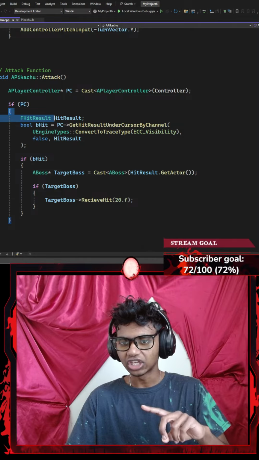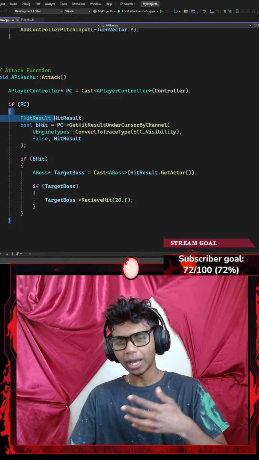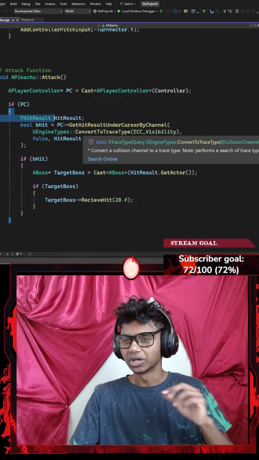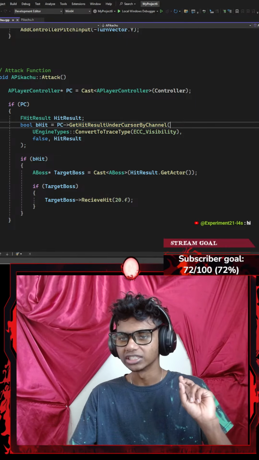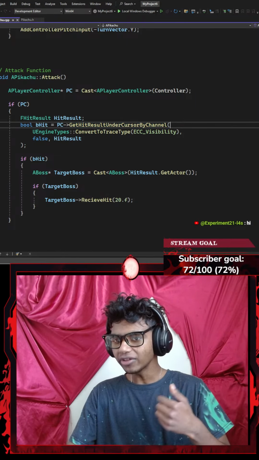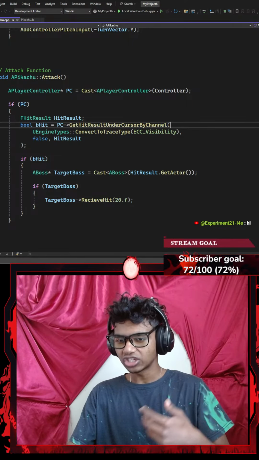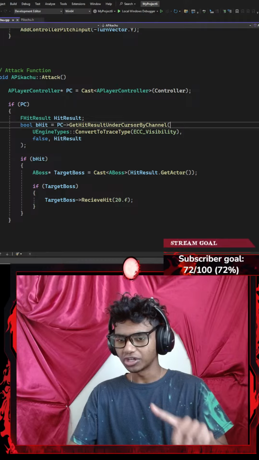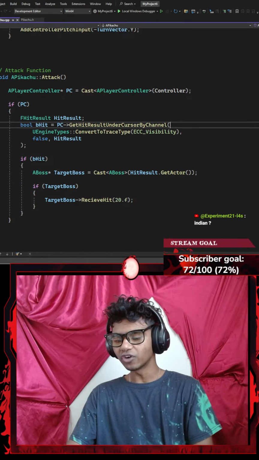Then I create a boolean variable called bHit, which is going to be equal to my player controller pointing towards GetHitResultUnderCursorByChannel. This function name was a bit hard to memorize. Then I'm going to add a pair of parentheses. The first parameter it requires is UEngineTypes. From my UEngineTypes, I want to use the scope resolution operator to get ConvertToTraceType. These are the two functions that are hard to memorize.